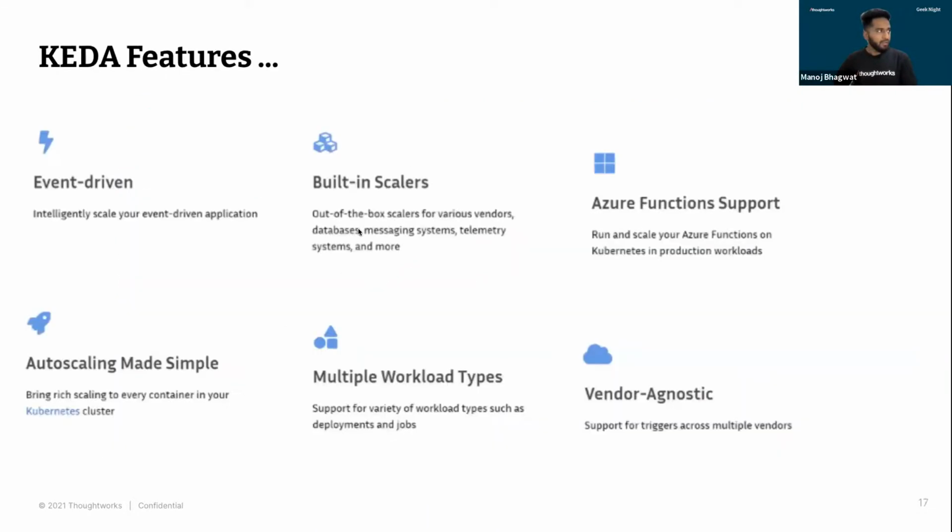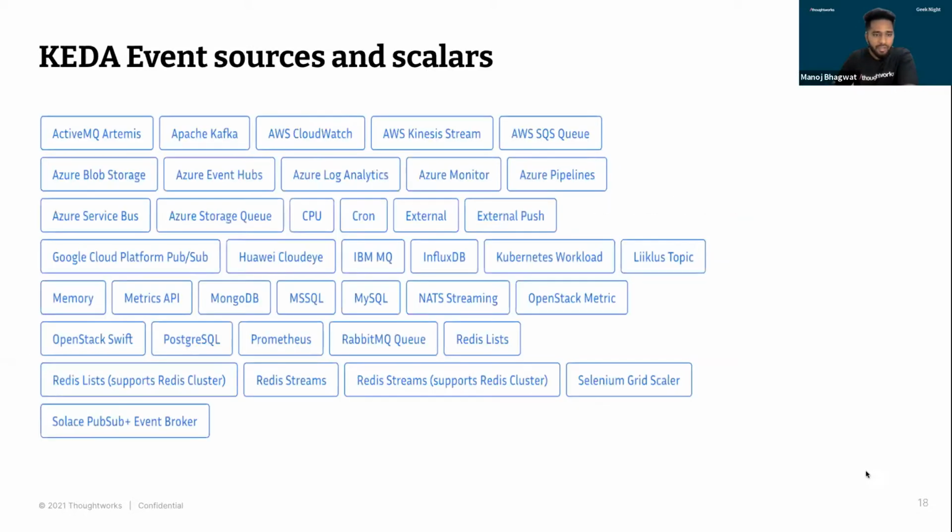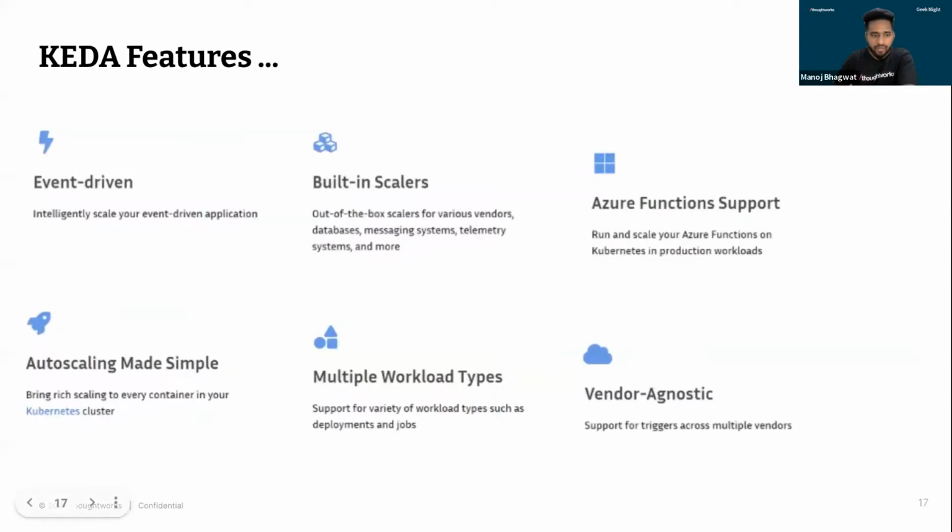Moving ahead, let's look at the features we have with KEDA. First is event driven. Event driven allows us to build applications which are not reliant only on CPU and memory metrics. As we just saw, on the basis of external metrics or events, we are able to scale our application. That's the major feature of using KEDA.